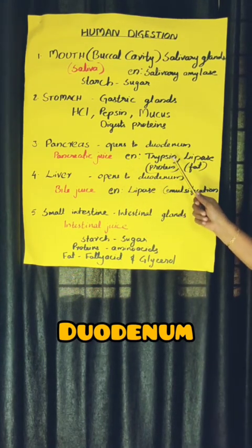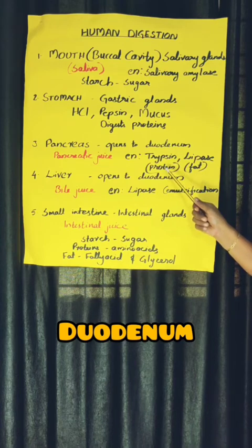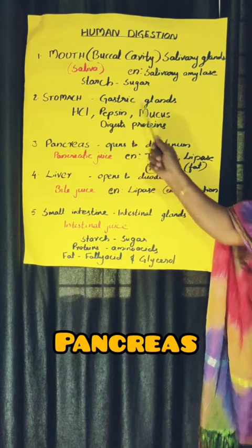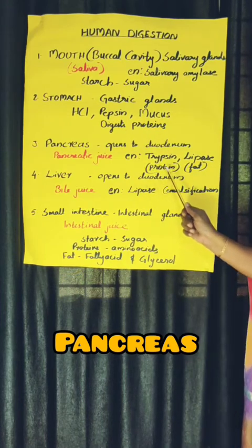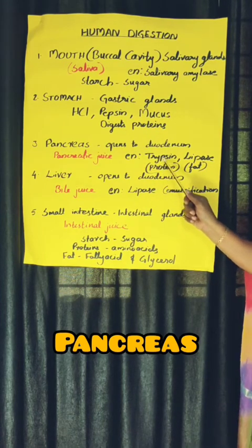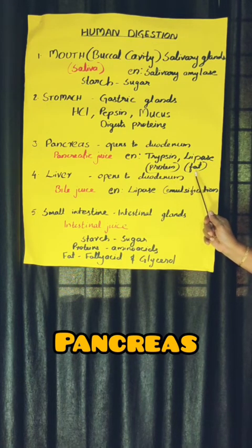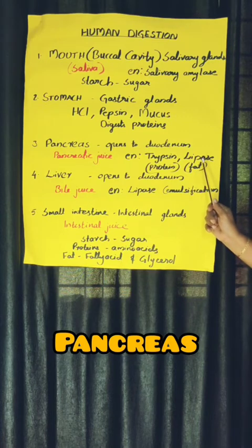And here trypsin helps for the digestion of proteins. Digestion of proteins by pepsin takes place in the stomach, and in the duodenum also protein digestion takes place by trypsin. The other enzyme, lipase, helps for the digestion of fat.